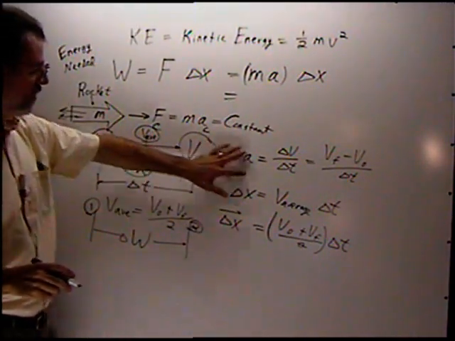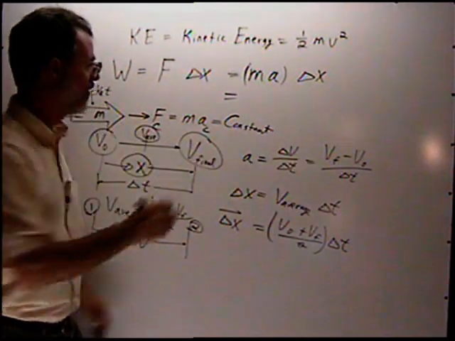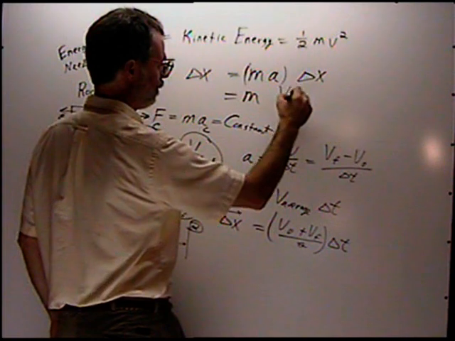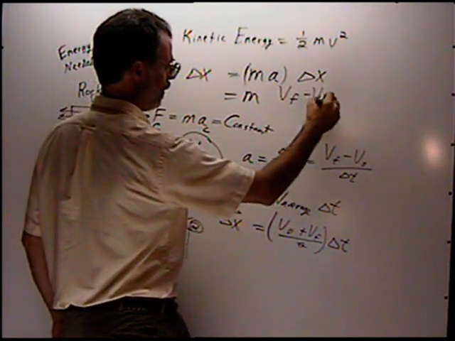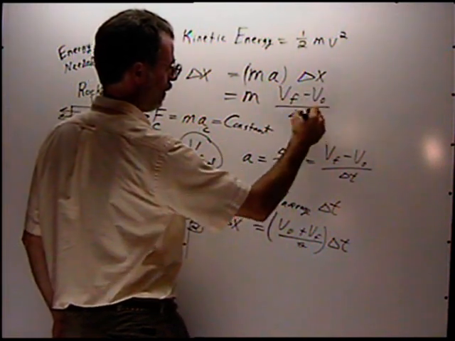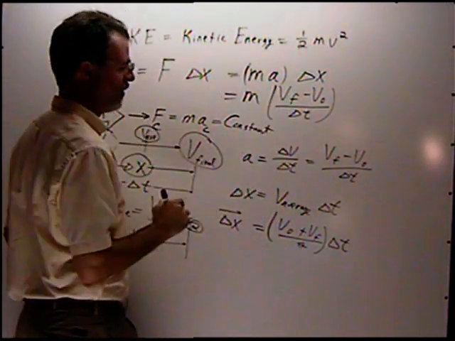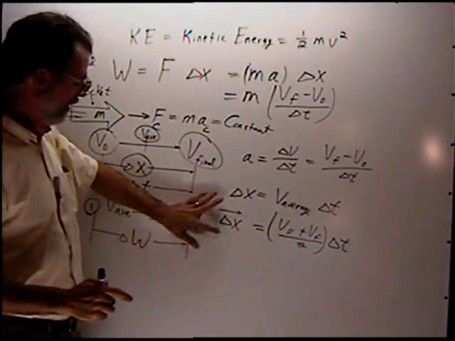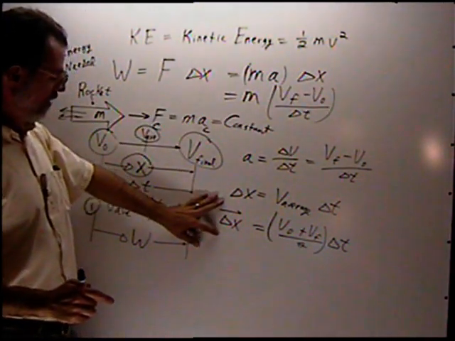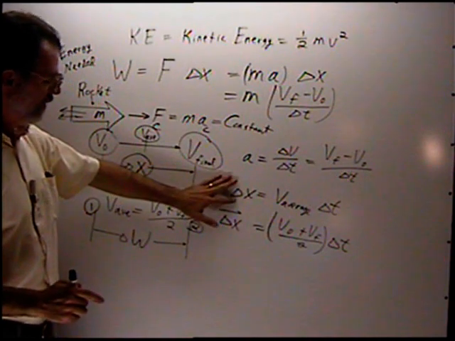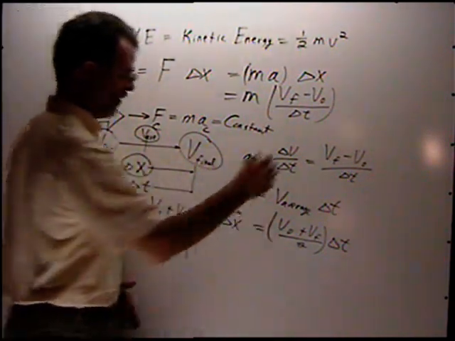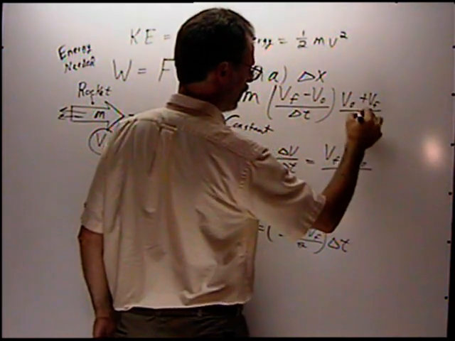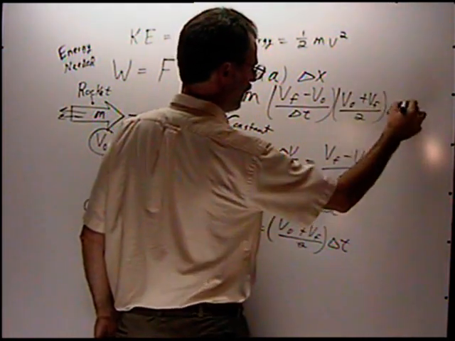The acceleration is a change in velocity divided by time, so we're going to substitute. That's the acceleration. Now the displacement, which we just evaluated, is given by the average velocity times the time. So that's (Vo + Vf) over 2, divided by delta t.